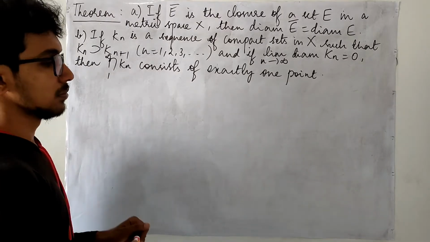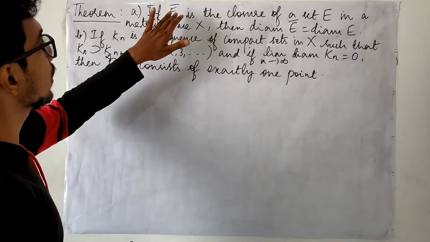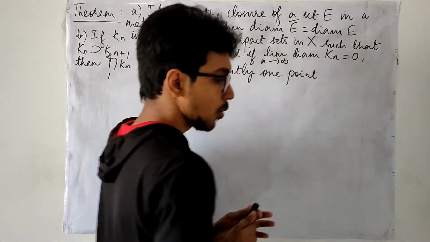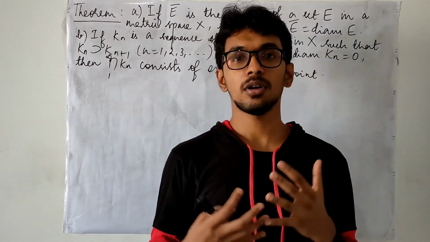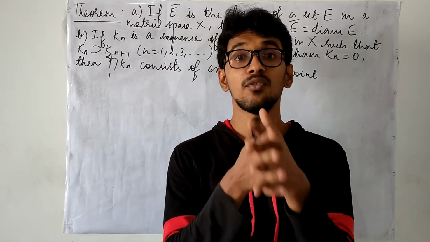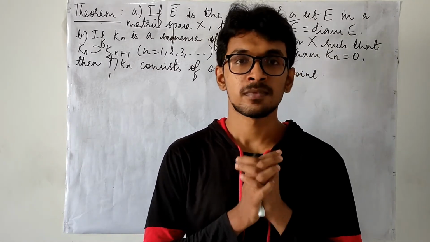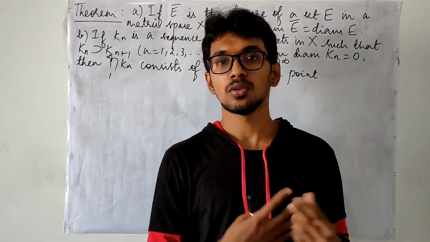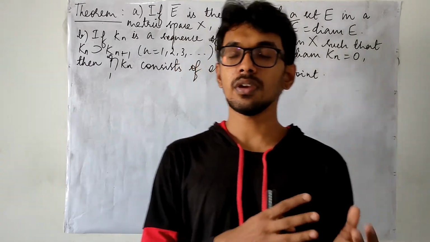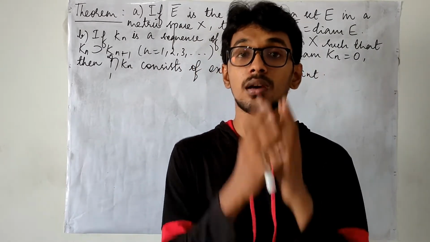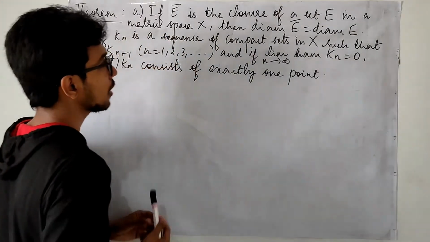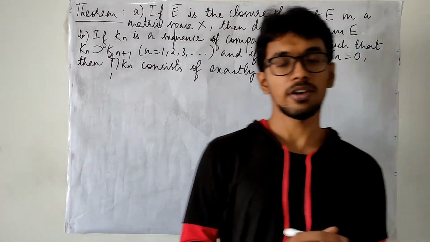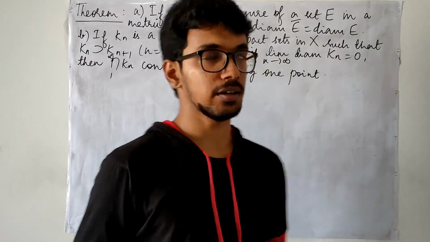In this theorem, what we are going to prove is that E closure, in the metric space X. Whenever we are talking about a closure of a set, we will have to talk in which metric space. That is very important, because we have seen the relative openness and relative closeness, so based on that, it may differ. So whenever we talk about a set and its closure, we have to talk in a particular metric space. That is given. The diameter of the closure and the diameter of the set are equal. That is what we have to prove in the first part of this theorem. Let us get into it.